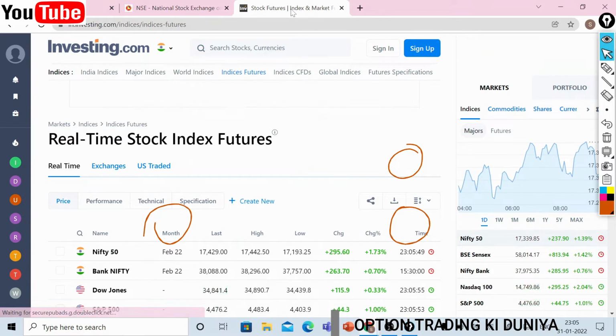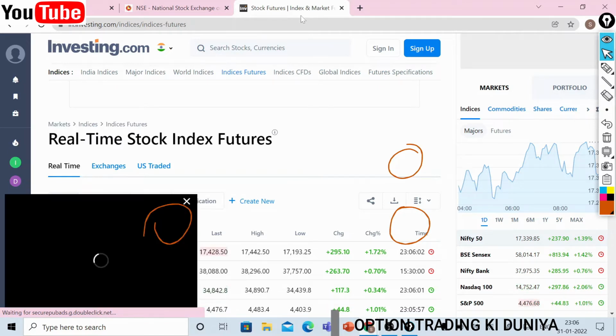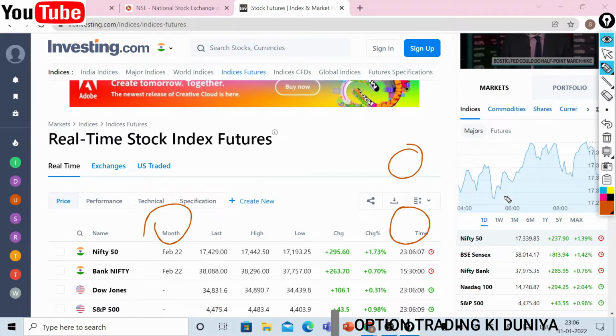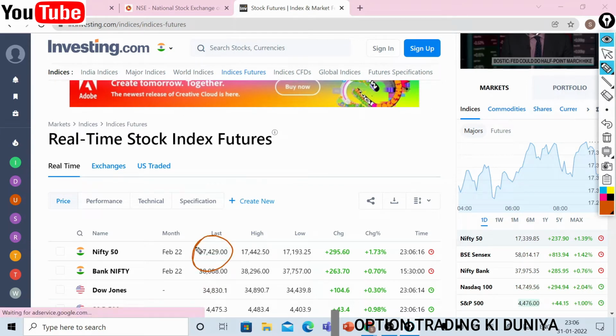That is, where is the Nifty 50, that is SGX Nifty, we call it as currently. So look at here, I am taking the data from investing.com. So Nifty 50 is currently 17,429, it is sticking.